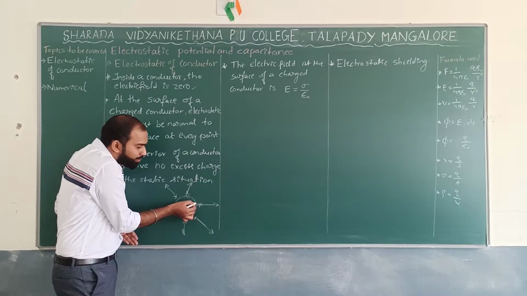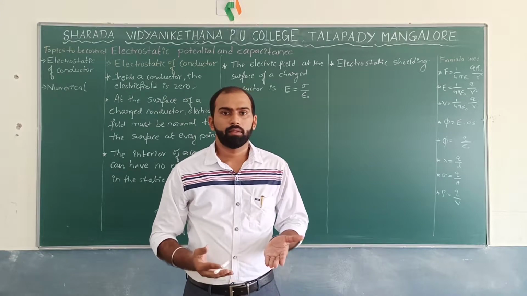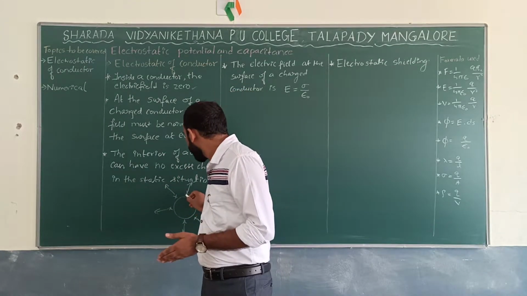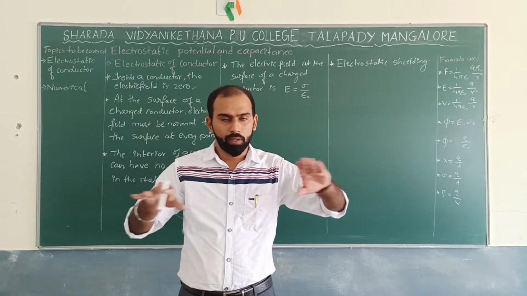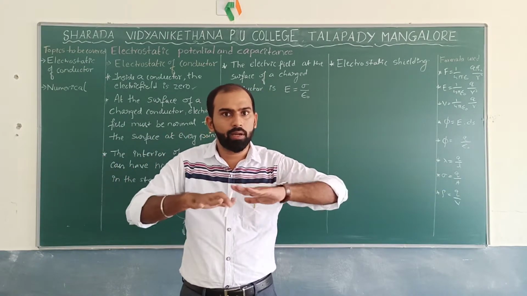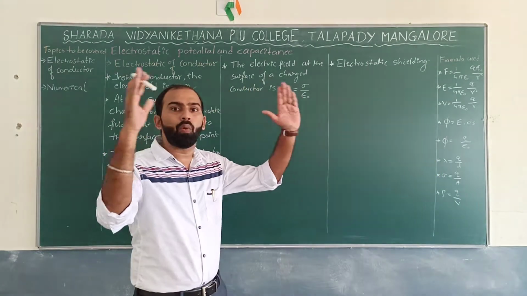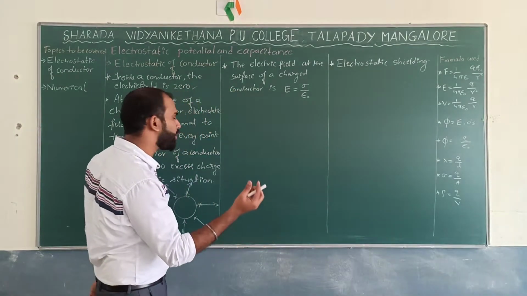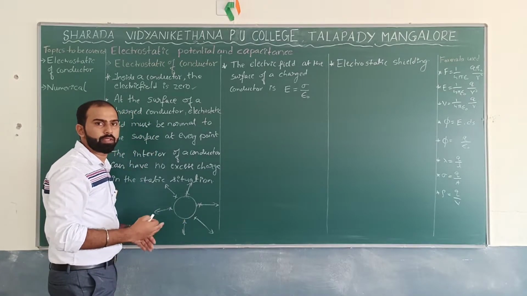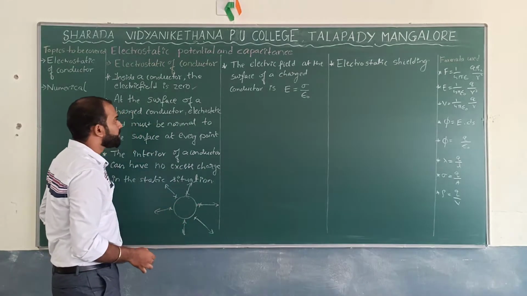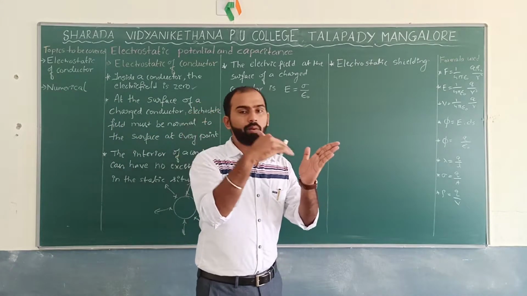This is a small surface. When you take the shape of the earth, do you think this particular surface of the classroom is curved or it looks like a straight line? It is a straight line. So, compared to the whole volume of the earth, with respect to a small point, we can consider this as a straight line. Think about its volume. Got it? So that's why electric field is always normal to the surface.